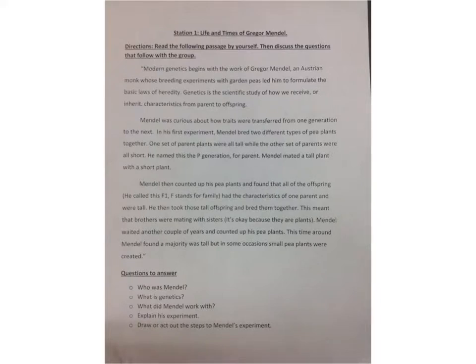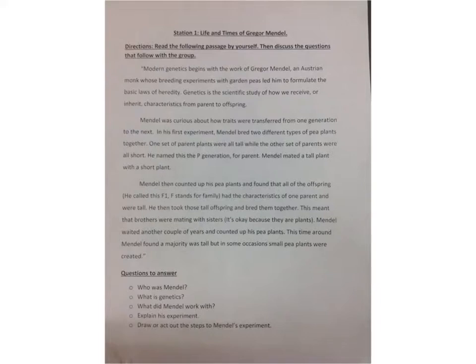In his first experiment, Mendel bred two different types of pea plants together. One set of parent plants were all tall, while the other set of parents were all short. He named this the P generation, for parent. Mendel mated a tall plant with a short plant. Mendel then counted up his pea plants and found that all of the offspring, which he called F1, F stands for family, had the characteristics of one parent and were tall.